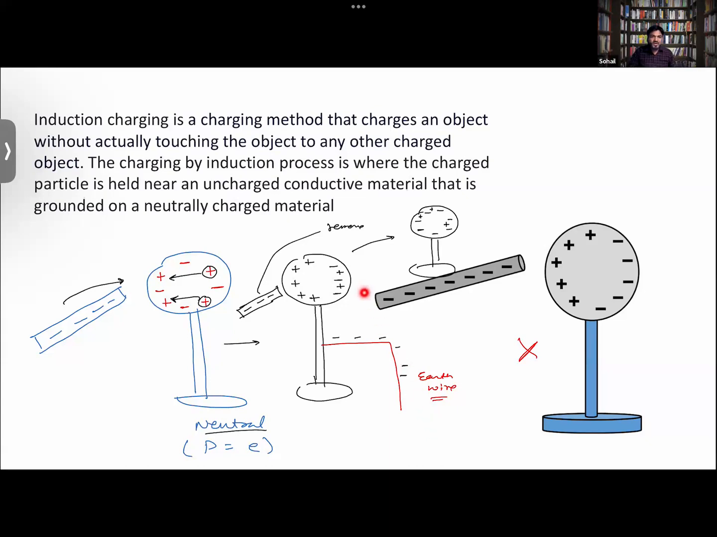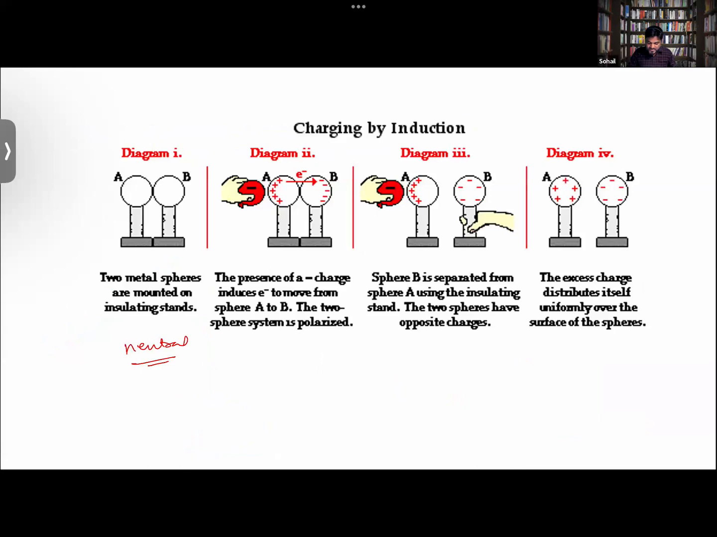So induction charging is a charging method that charges an object without actually touching the object to any other charged object. Here you get to see that on one side of the body the charges are getting organized, so we get the difference between the charges. So that is the way.